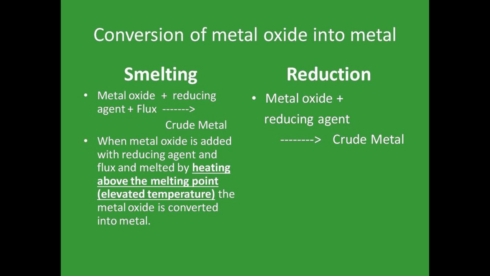But in the reduction process, simply we are going to use a reducing agent with the metal oxide alone. Then the reducing agent removes the oxygen from the metal oxide, and we get the crude metal. But in the smelting process, along with the reducing agent, we are going to use one more substance, that is flux. So this is the difference between smelting and reduction.